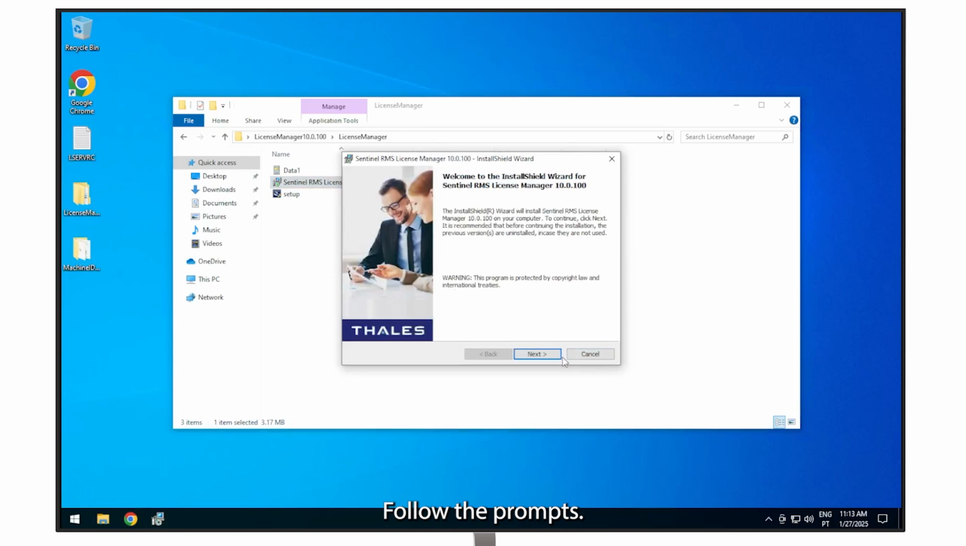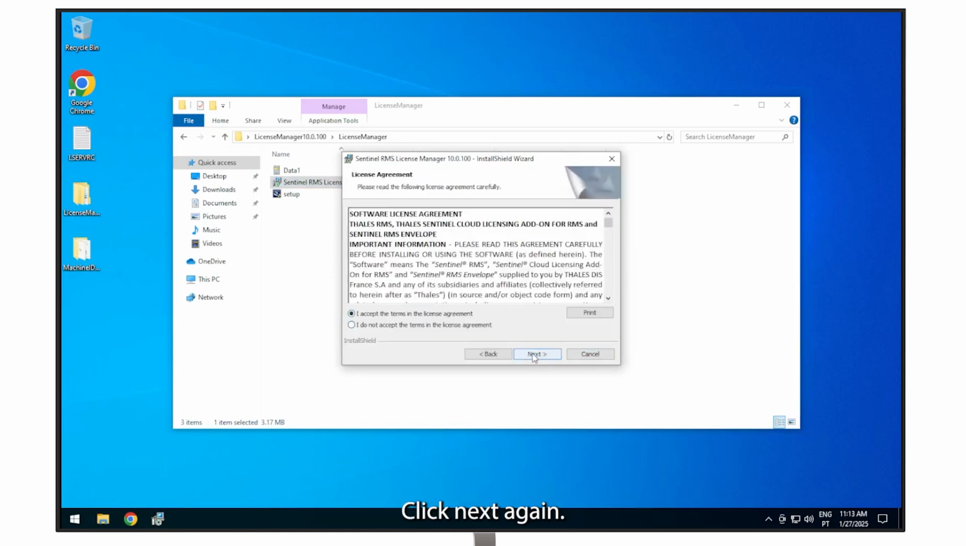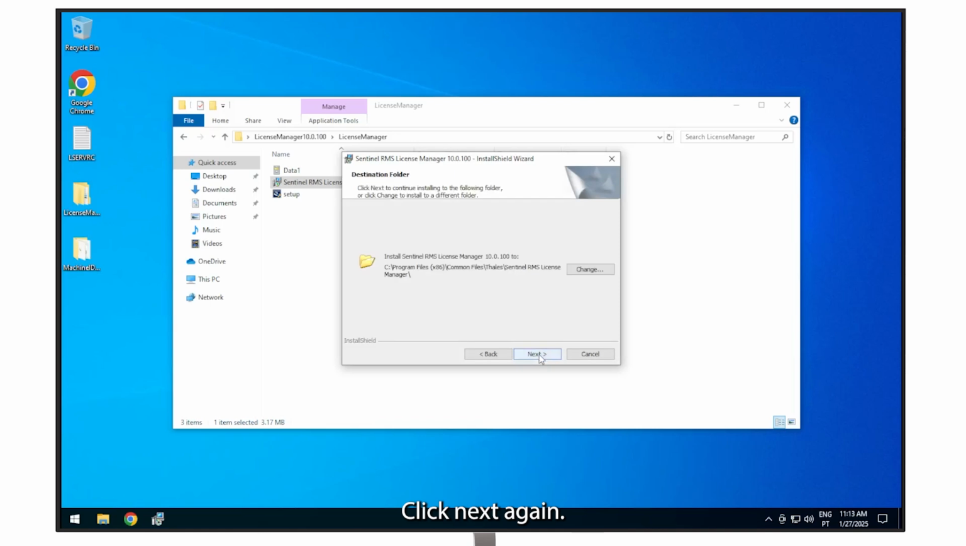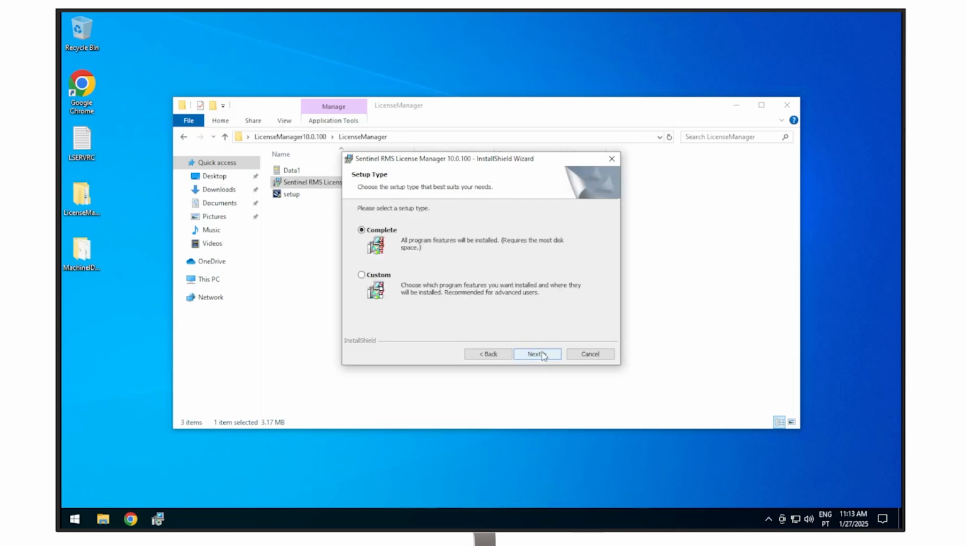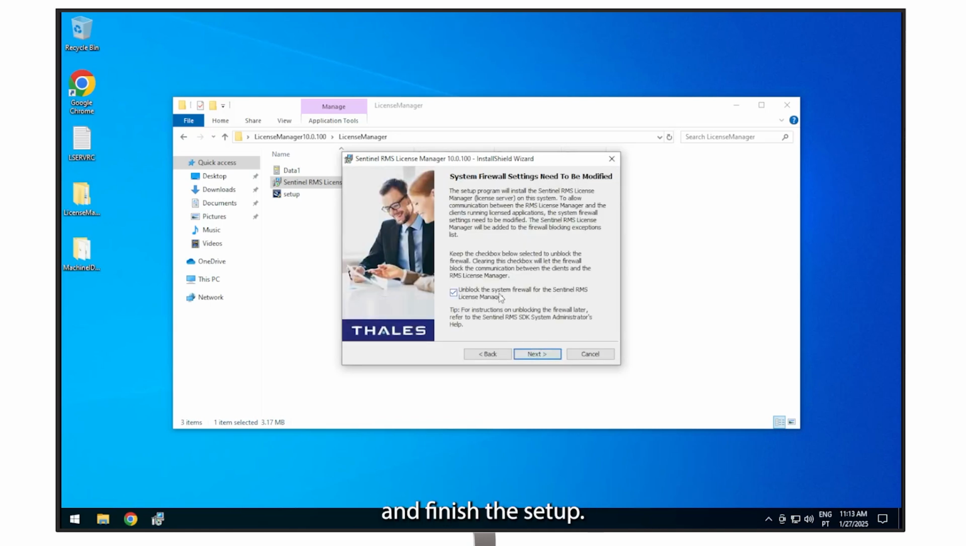Follow the prompts. Click Next, accept the license agreement. Click Next again. Then agree to unlock and finish the setup.